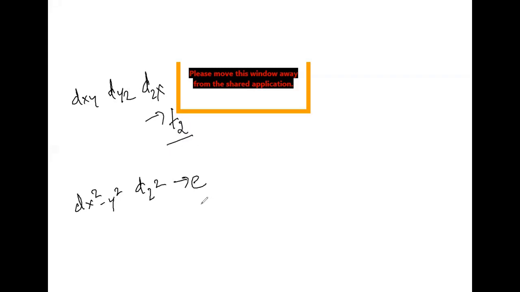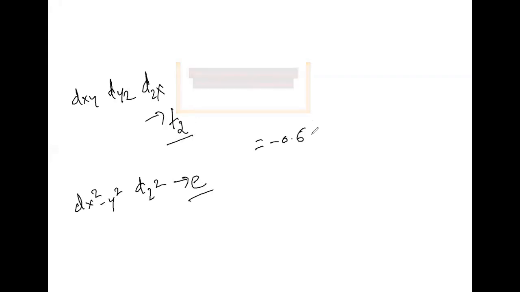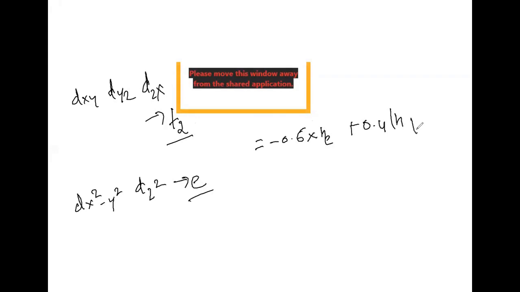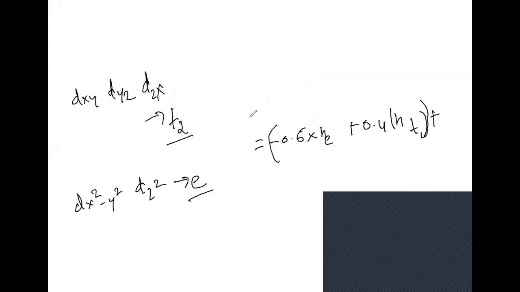Here I am not using g, just E and T2. For this we can write minus 0.6 into n(e), the number of electrons in the E level, plus 0.4 into n(t2), multiplied with delta t, plus pairing energy. This pairing energy is very important.